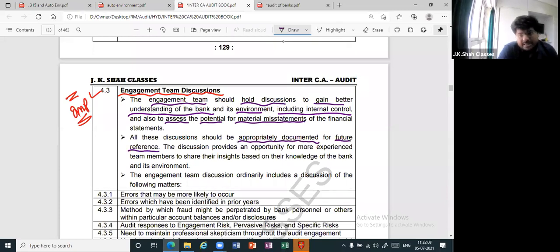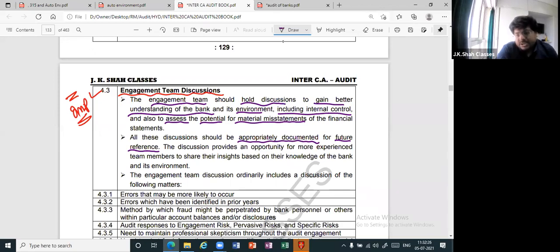If you remember in documentation, one advantage is future reference. If in the future I want to see what happened in the past, then I will have to go through documentation. Correct. Thereafter, the discussions provide an opportunity for more experienced team members to share their insights about their knowledge of the bank and its environment. So you can relax.